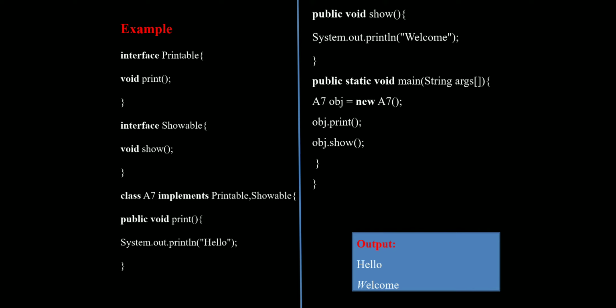This is the concept of multiple interfaces in our programming. Multiple interfaces are used in our class. The output is hello and welcome, because in the print method we printed hello, and in the show method we printed welcome. I hope you understand the concept of multiple interfaces.